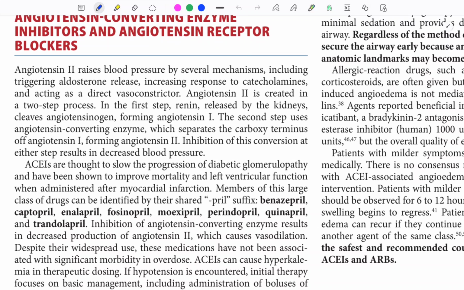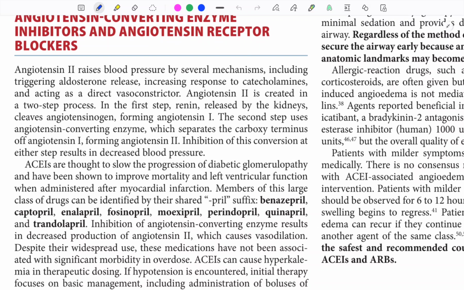ACE inhibitors and ARBs can cause hyperkalemia due to decreased aldosterone production. This is more pronounced in renal insufficiency. So, in a renal insufficiency patient, ACE inhibitors and ARBs can cause hyperkalemia. So, we don't give them in renal insufficiency.